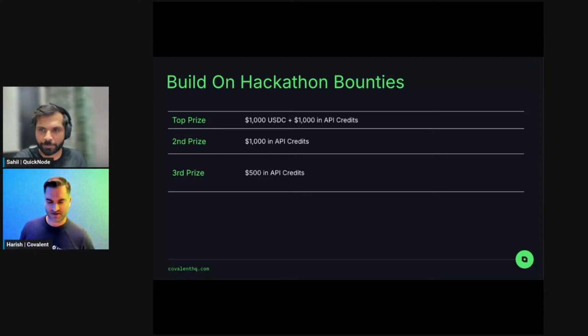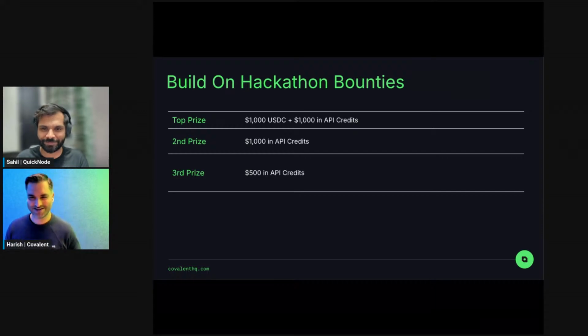But just one final point. Covalent actually came out of a hackathon. This was probably, I think, back in like 2017. So we do have to hand it to opportunities like this one, where something that started off as just an idea could translate into a pretty meaningful multi-year journey that's both exciting, exhausting, and everything in between. So we definitely are a big fan of supporting hackathons because our roots are in this, and it's really exciting to see the next edge of innovation and see what gets built.